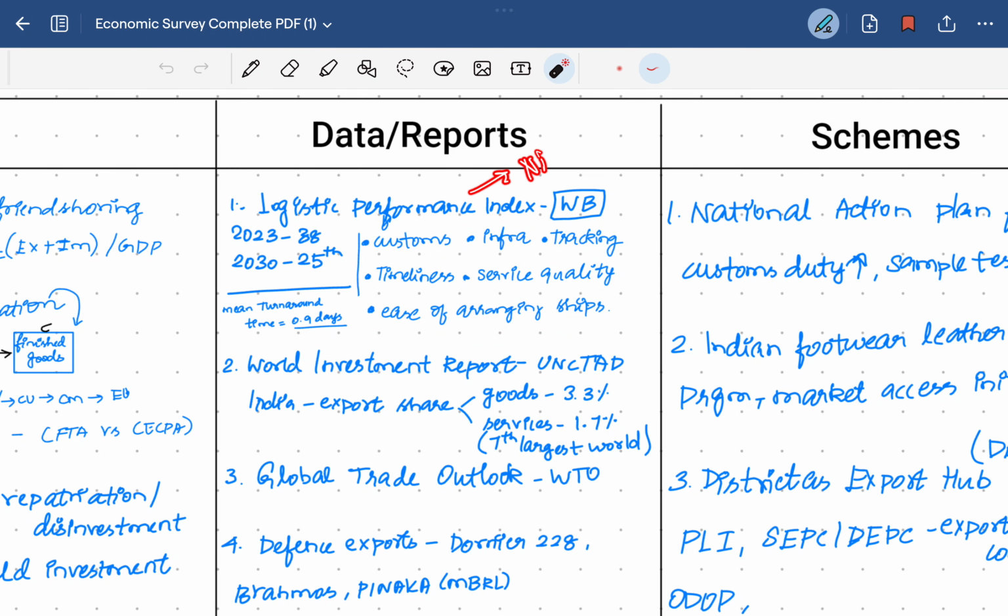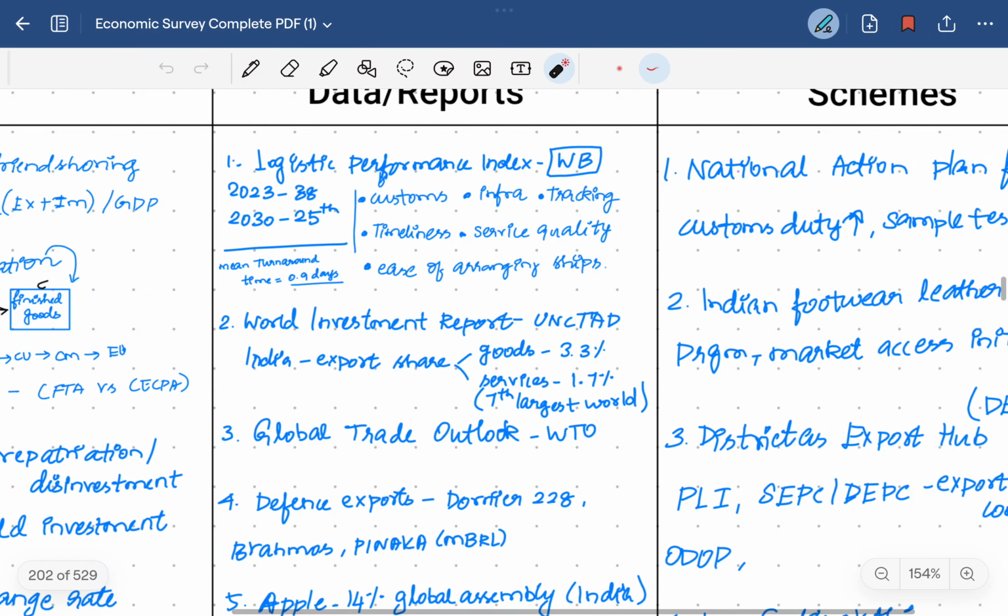Likewise, the NITI Aayog also releases the Logistics Ease of Development across States. This is a scheme by the NITI Aayog for boosting or strengthening the logistics infrastructure. In 2023, India ranked around 38th in this index. We are aspiring to be within 25th rank by 2030.